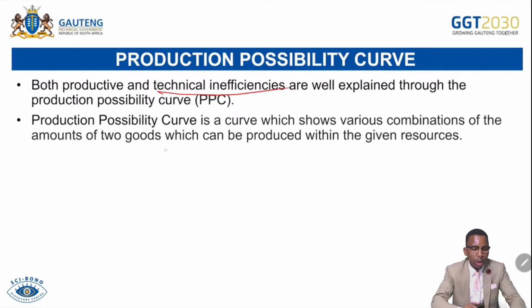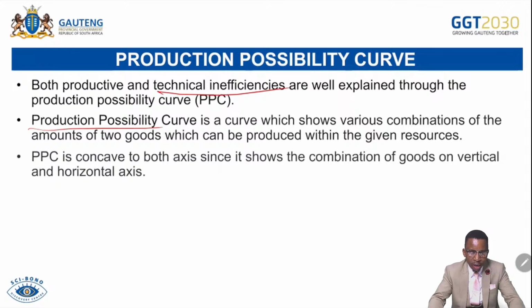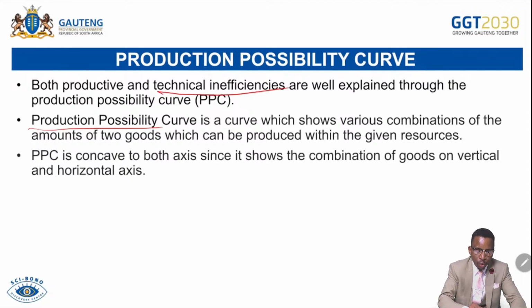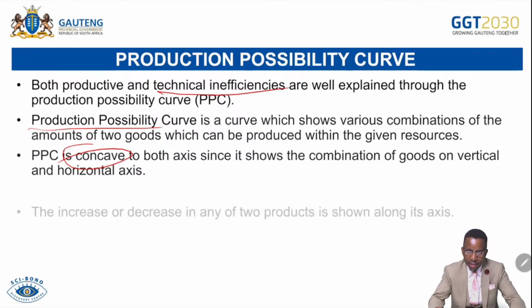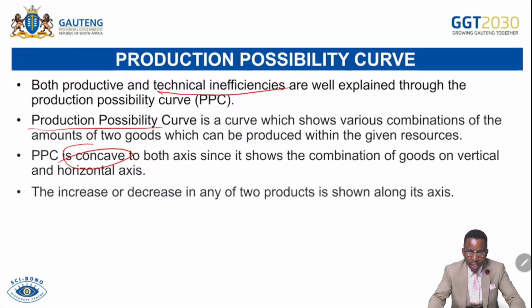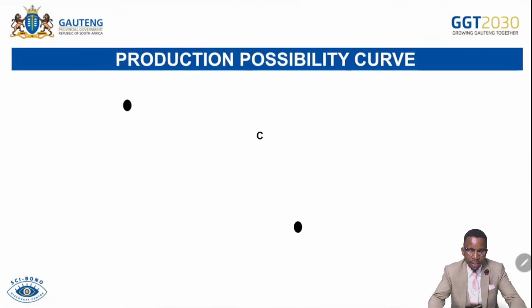The PPC, or production possibility curve, is the curve which shows various combinations of the amounts of two goods which can be produced within the given similar resources. So you are given a certain amount of money to produce two goods. You have to divide that particular resource or capital in a way that you can produce both goods in the market. The PPC is concave to both axes since it shows the combination of goods on the vertical and horizontal. It is not convex, but concave, meaning it is facing both axes. The increase or decrease in any two products is shown along the axis.